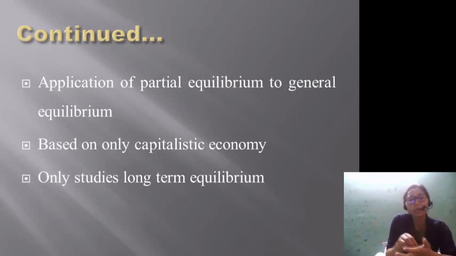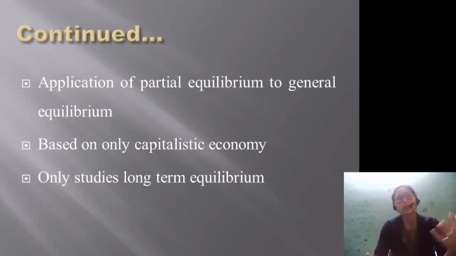Then Keynes also criticized this law on the basis that the classicals or J.B. Say tried to implement a partial equilibrium and generalize it. The equilibrium has been generalized, right? For example, when they said that we can raise the level of employment or demand for labor by cutting the cost, that means by bringing down the wage rate.